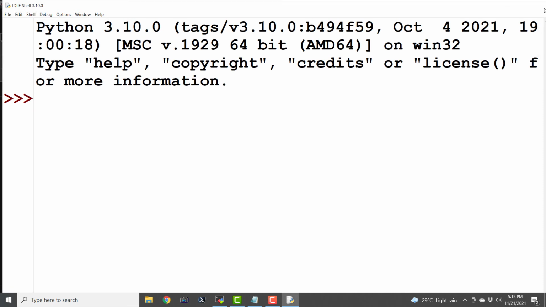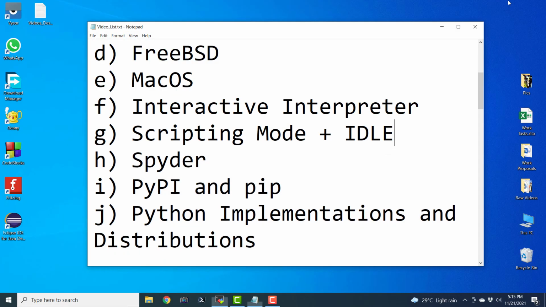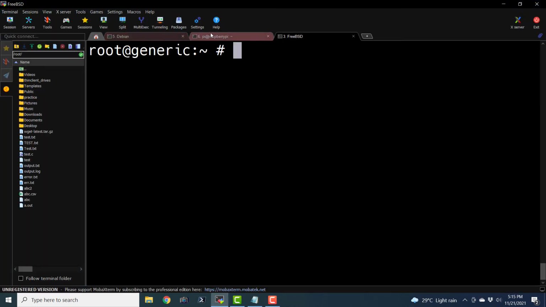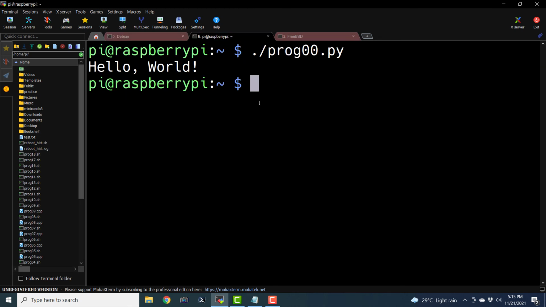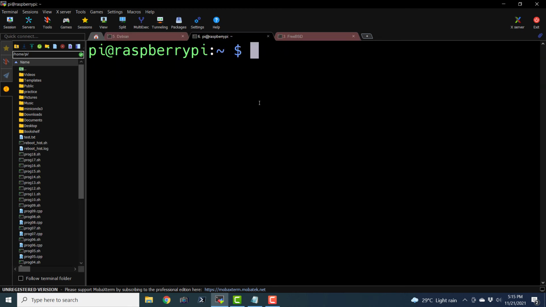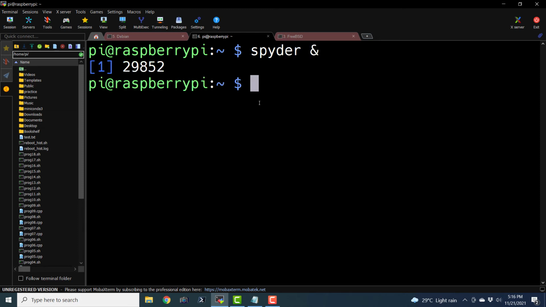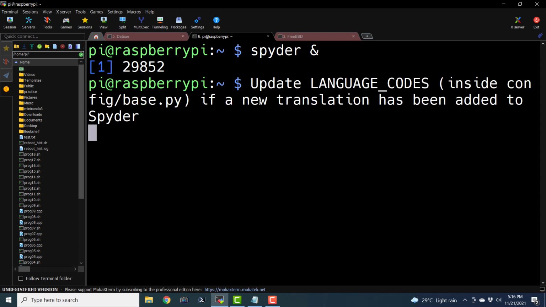Now let us see the next thing in the list, and it is the Spyder IDE. If you remember, we have installed the Spyder IDE on Debian as well as Raspberry Pi. So let us open that Spyder IDE and see what it is. SPYDER is the spelling, then an ampersand, and if I hit enter, it should launch the Spyder IDE. Let me take a sip of water while it launches.